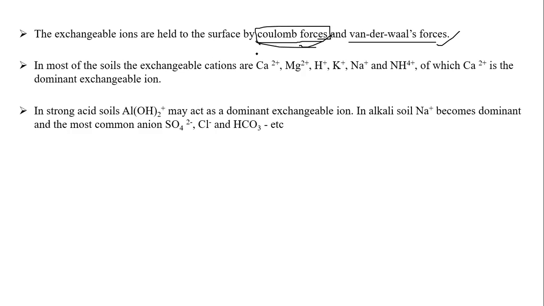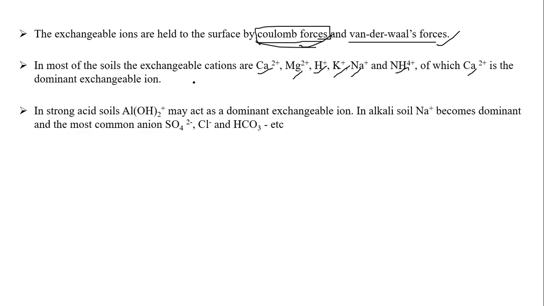In most of these soils, what are the exchangeable cations, students? Very important: calcium, magnesium, hydrogen, potassium, sodium. What is this? Ammonium, not ammonia, right? Yes, calcium. Students, is it right? Actually, this should come here. Some mistake is there. Calcium is repeated.